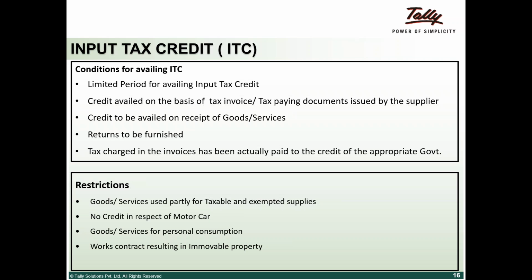Just to give you a background of what input tax credit is, most of us should know, but just in case a few of them don't. I'm a manufacturer and I buy something from another supplier and I sell it to the next person in the chain. A tax is charged on me, and I pay the tax.